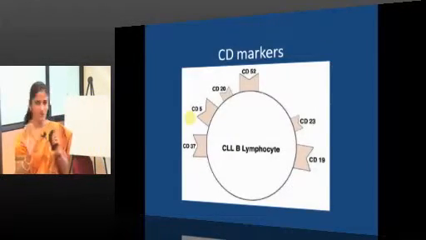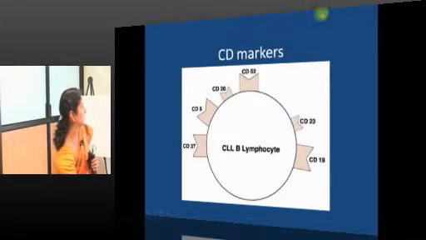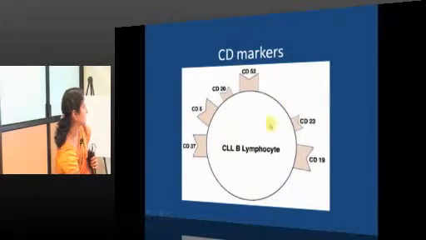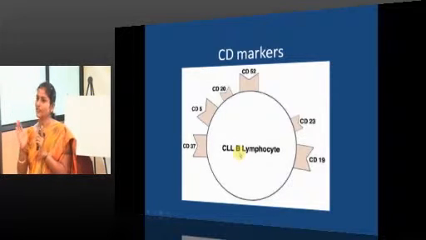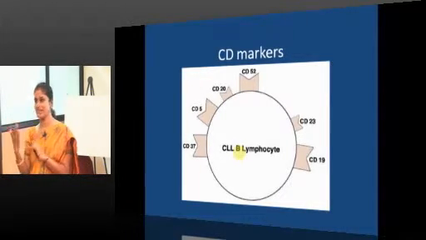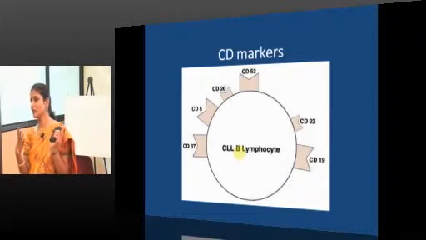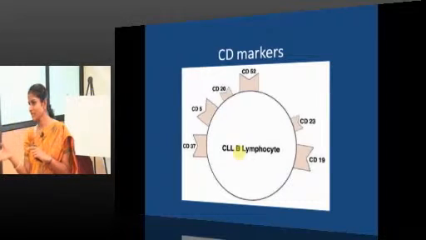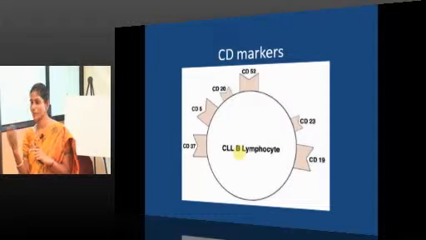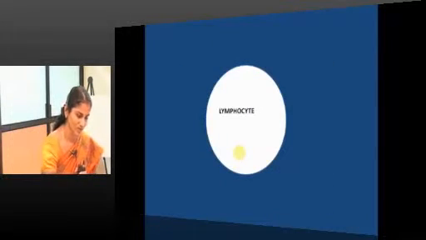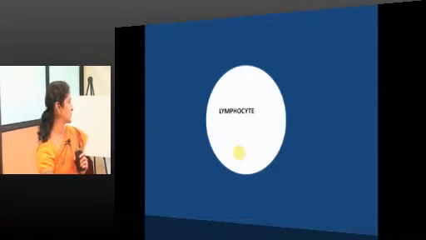So, this is how we will come to a conclusion. A cell expressing CD5, CD19, B cell, and one of the very few lymphomas that has expression of both CD5 and CD23 is your CLL. When a lymphoma has expression of only CD5 and not CD23, it is mantle cell lymphoma. What else will be expressed in mantle cell lymphoma? Good.